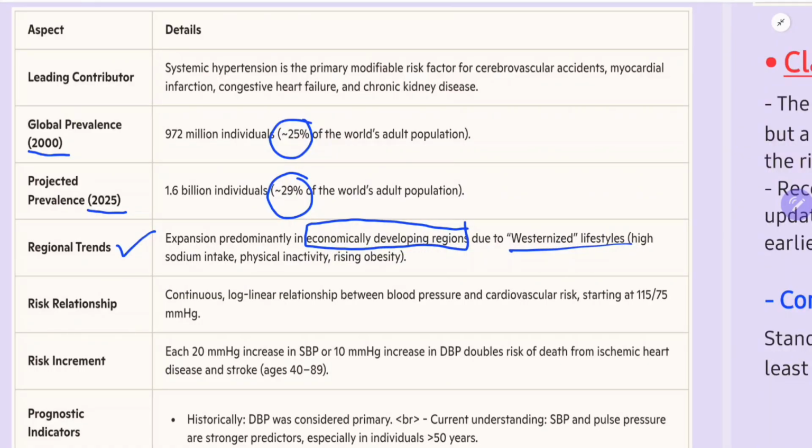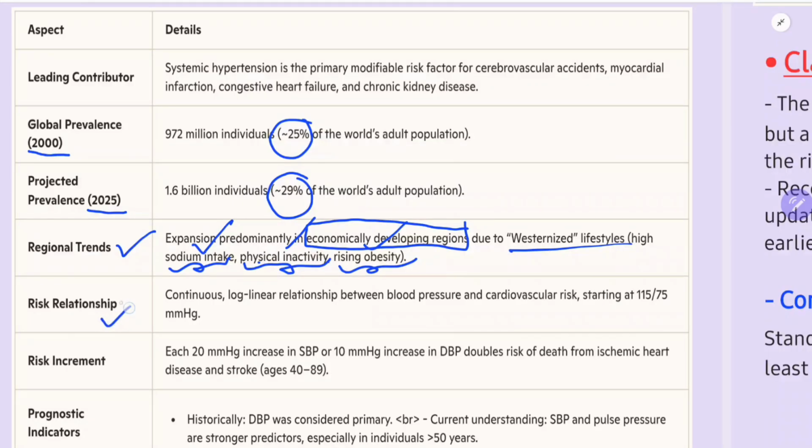Technology is developing, but people are becoming lazy and their intake is high. High sodium intake in food, physical inactivity and rising obesity give a very high risk of developing hypertension.